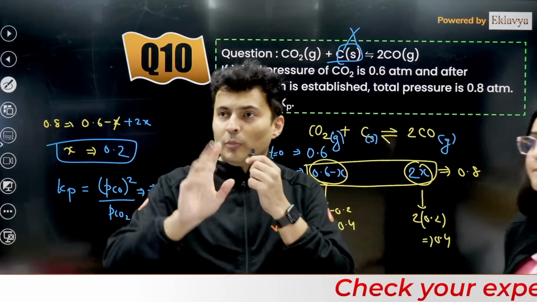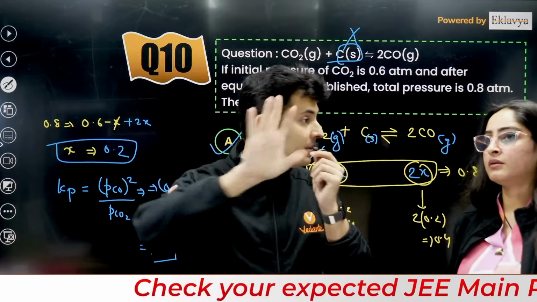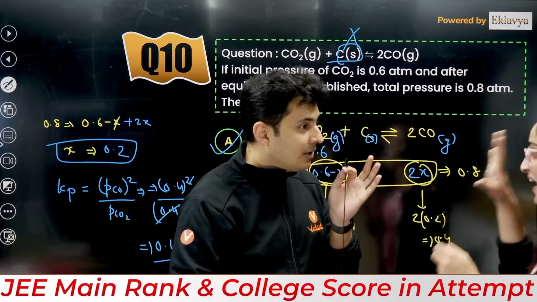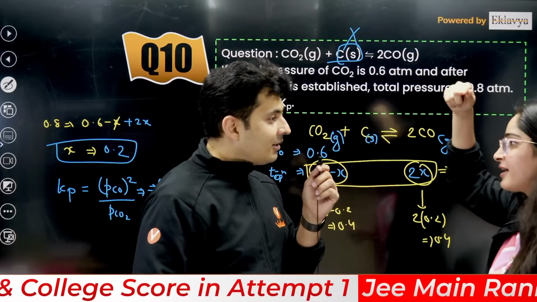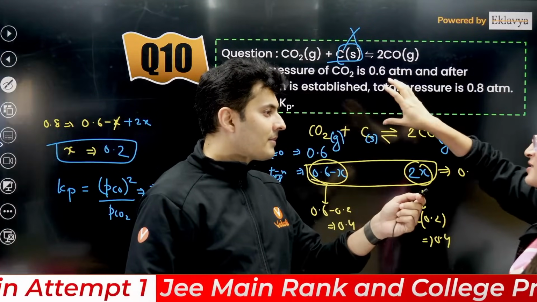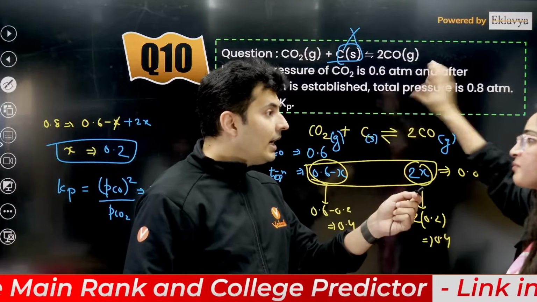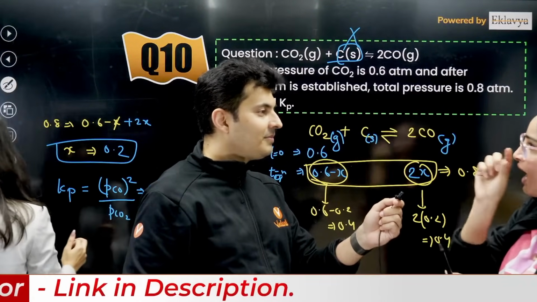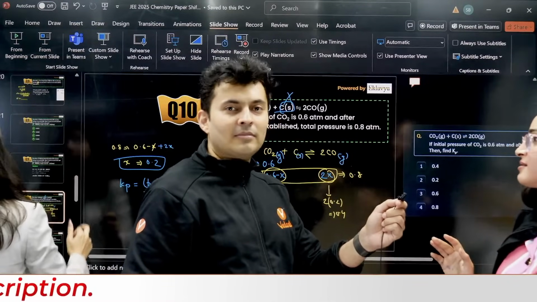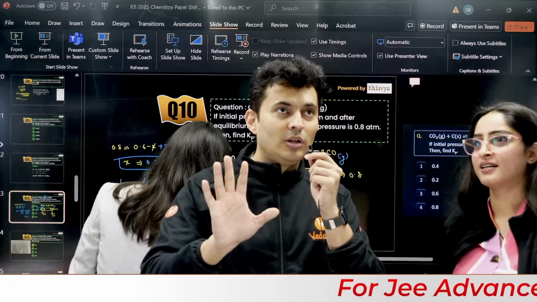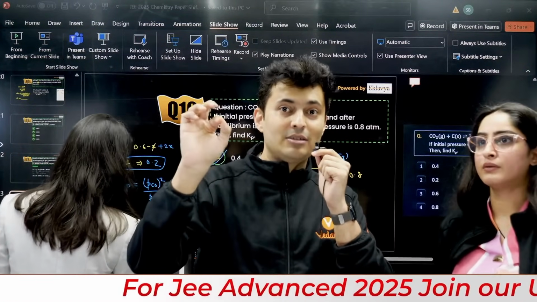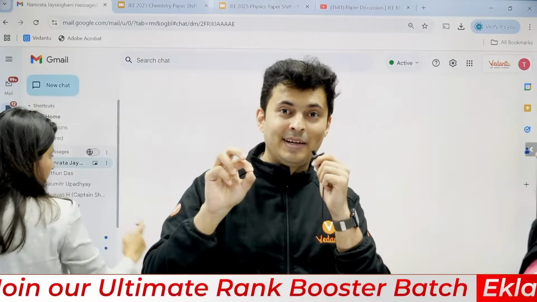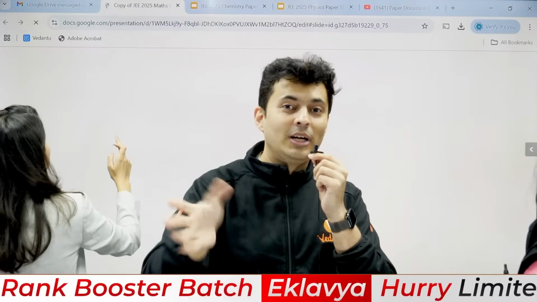Before that, I would like to point out in physics, I found 3 questions which just came from whatever we did in the last few weeks. In fact, 2 questions were directly what I did yesterday. Do you remember that question I also asked you? There was a chain kind of reaction, the same exact question, they took a copy. That was a big chain. Just the last 2 were different. The other 3 reactions are the same as it is. This is insane. So I'll tell you which questions they are. One was a resistance versus temperature graph. We've done it. Then there was a question on photoelectric effect. Wavelength is given. Will photoelectric effect occur or not?